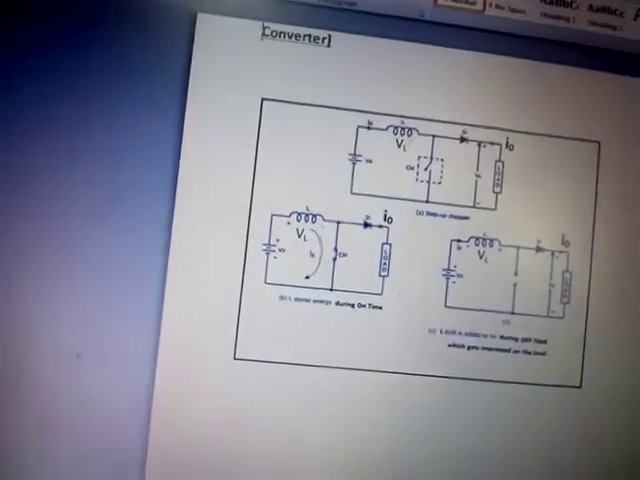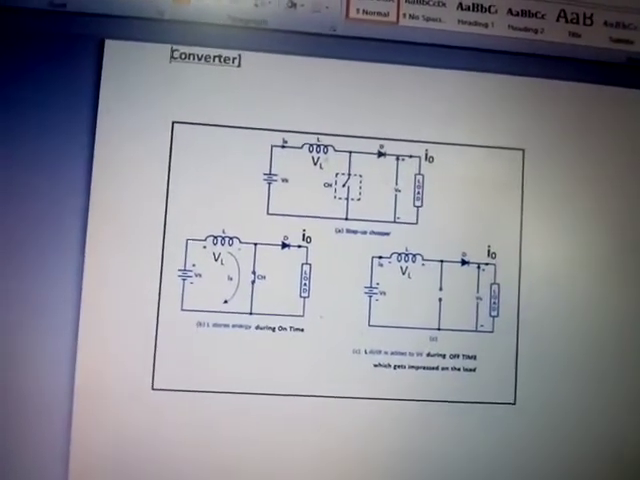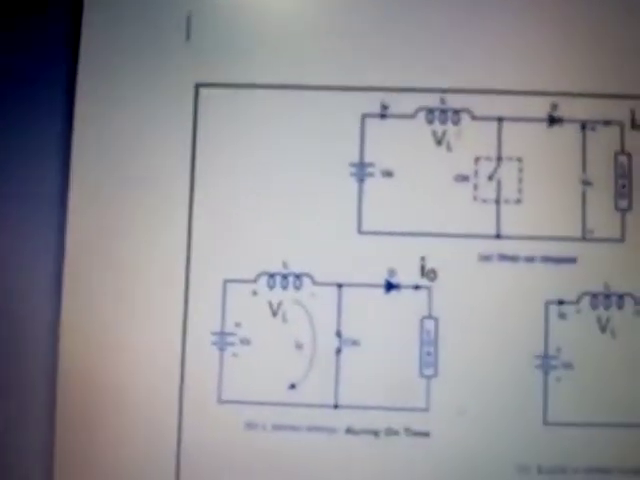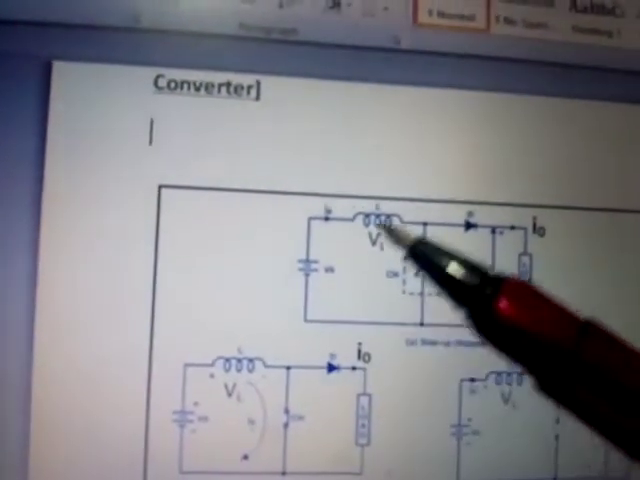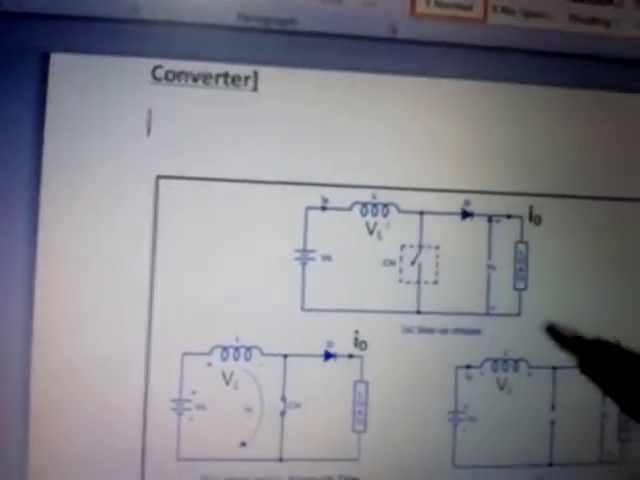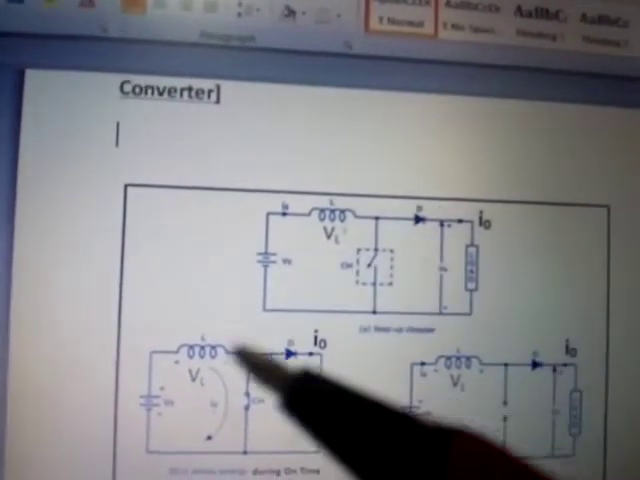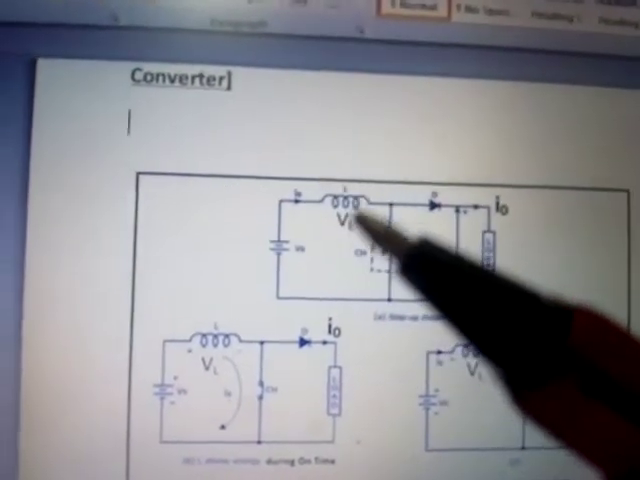Class 58: Derivation for output voltage in step up chopper, boost chopper. Let Vs be the supply voltage, VL be the inductor voltage, and V0 be the output voltage. During on time, when the chopper is on, VL will be equal to Vs.